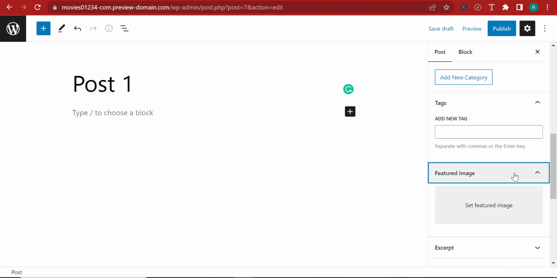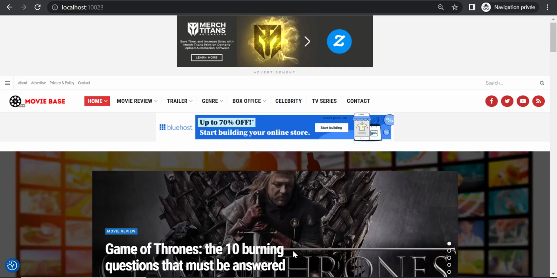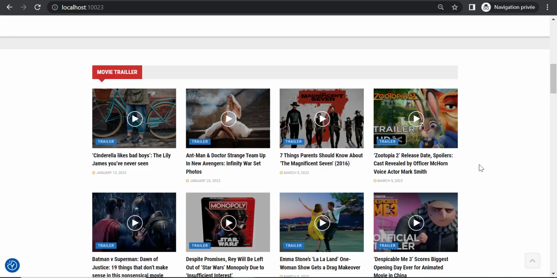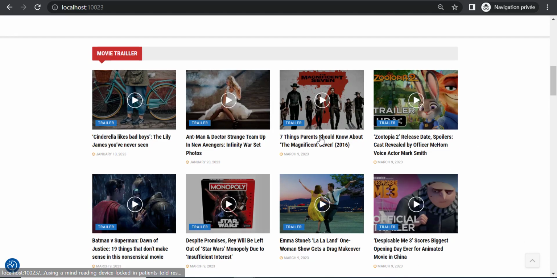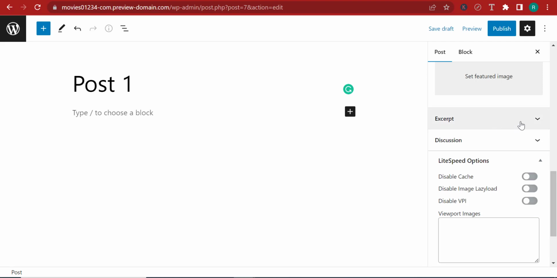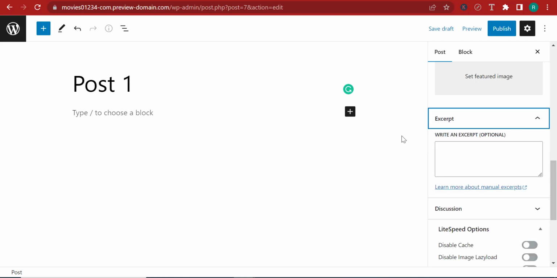Over here, you can add a featured image. A featured image is what shows over here. Let me take you to the website that we're going to build. And particularly here, this is a featured image, the image of Game of Thrones. If I scroll down here, this is also a featured image, one of Magnificent Seven. This one is for Despicable Me. This one is for Zootopia. So by adding a featured image, you make it easier for people to understand what your blog post is about. And you can also help people get to where they want to get.